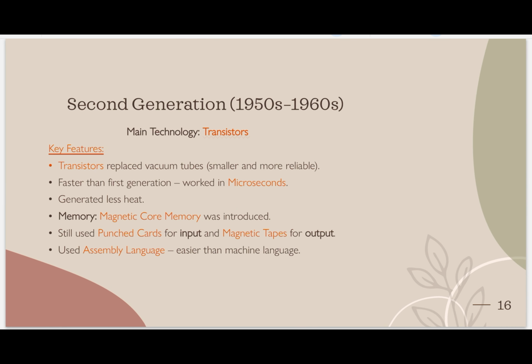Now let's begin with the second generation. The second generation ran from 1950 to 1960. The first generation period was 10 years, and the second generation period was also 10 years. But here the main technology got replaced. What came here? Transistors. Transistors replaced vacuum tubes.